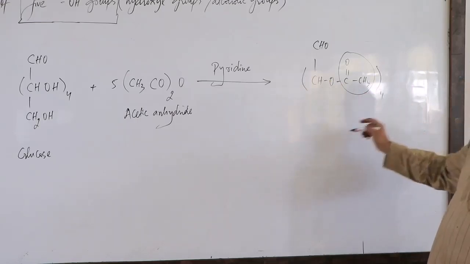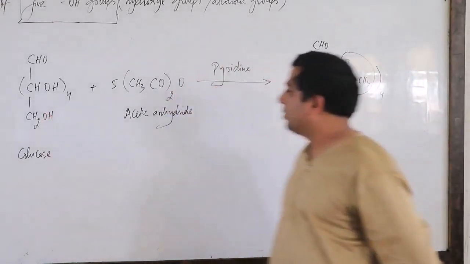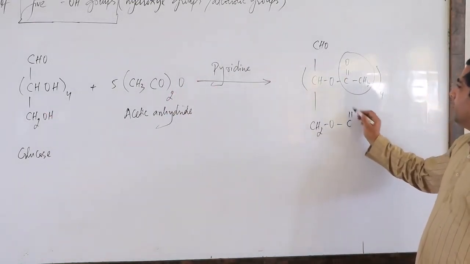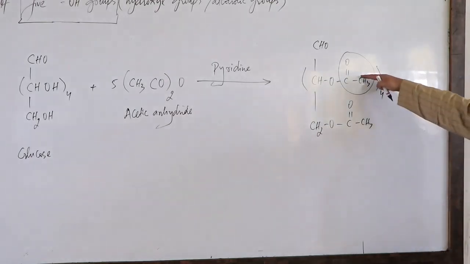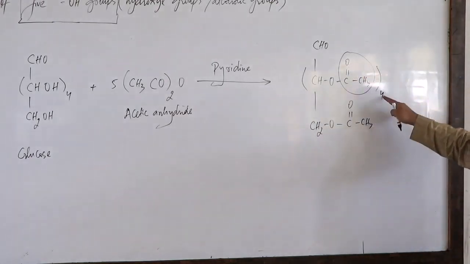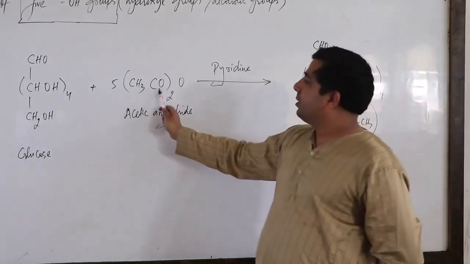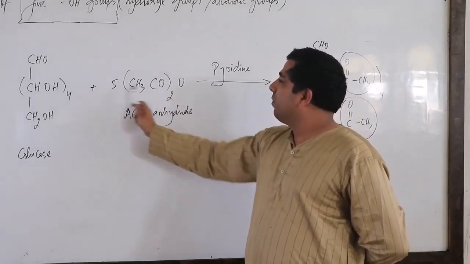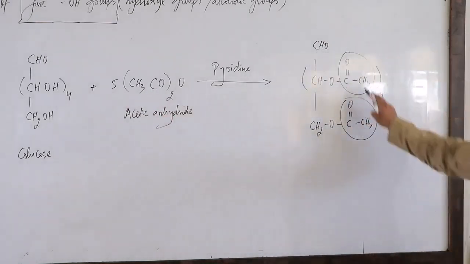Here 4 times. And for this also, if I make it lose 1 hydrogen, here also I will be getting it: CH2O, then C double bond O and CH3. So in total, how many times am I getting this CH3CO? 4 and 1, 5 times. How many times do I have this? 5 into 2, 10 times I have, but I'm getting it 5 times here.